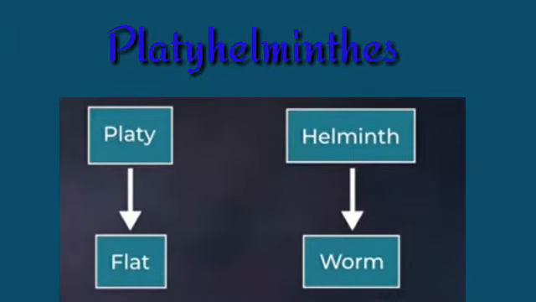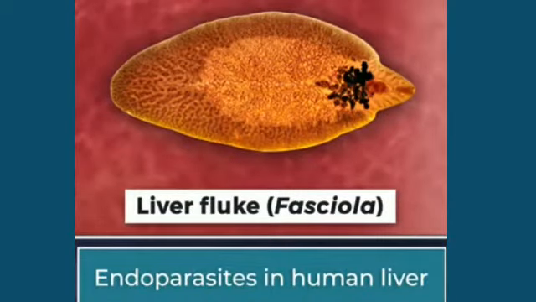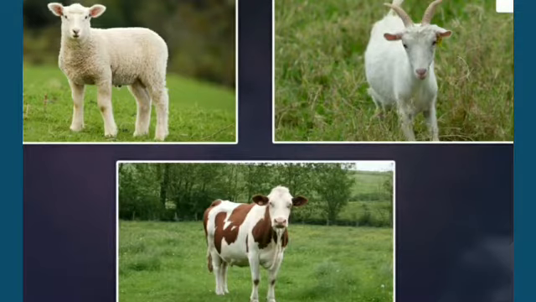Next phylum we have to learn is Platyhelminthes. Platy means flat, helminth means worm. So flatworms. See in the figure, we can see the liver fluke, called Fasciola, which is present in the human liver as an endoparasite. Body of these animals is slender and flat like a leaf or strip. So that's why they are called flatworms. They are mostly found in sheep, goat or cow's meat. If it is not cooked properly, then it may enter our body and stay in our liver.